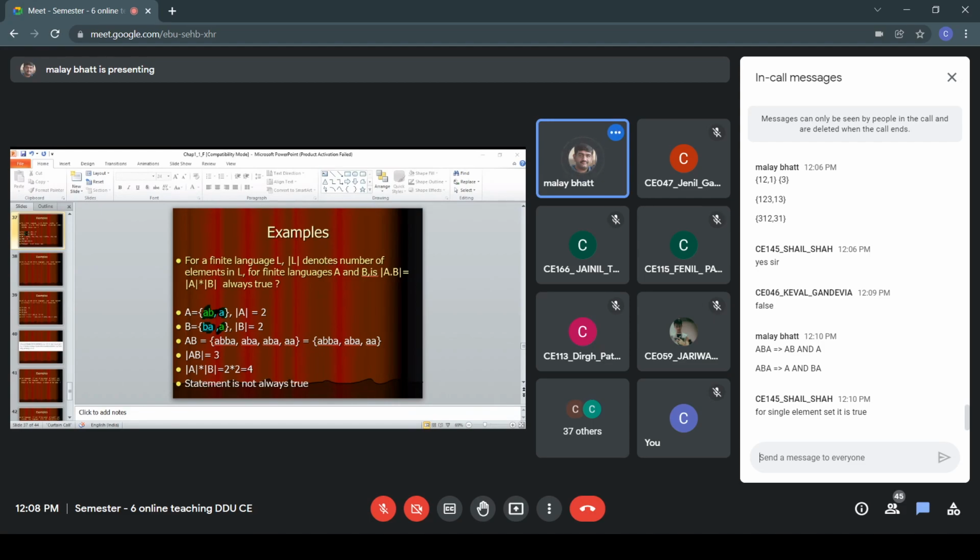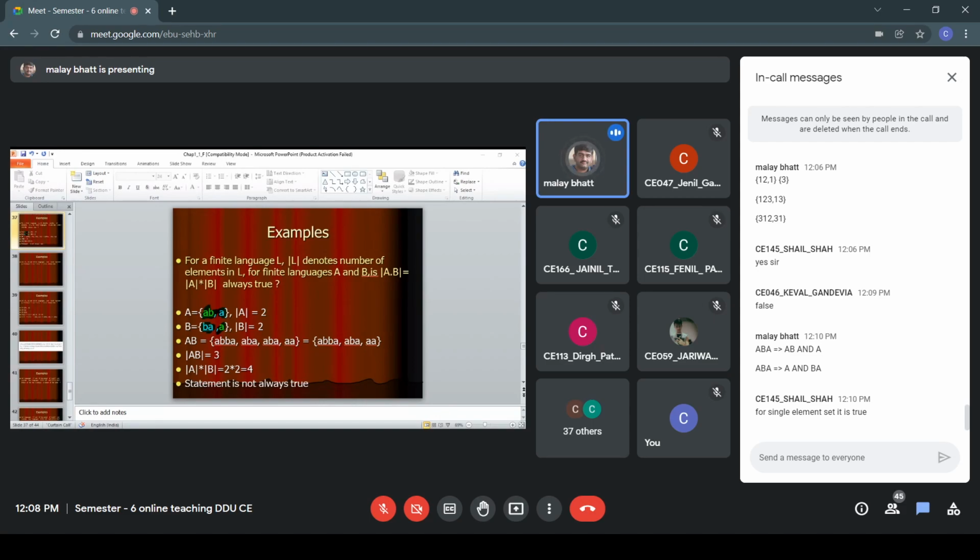Now if I do a concatenation of A with B, we are getting ABBA, ABA. The reason for this is that we want to get this ABA pattern more than once, twice here. So you can see 2 times we have ABA and we have AA. Now as per the set theory, the same element cannot be repeated in a set. So we have ABBA, then ABA and AA. That is what we are getting as the concatenation AB. So number of elements in AB are 3.